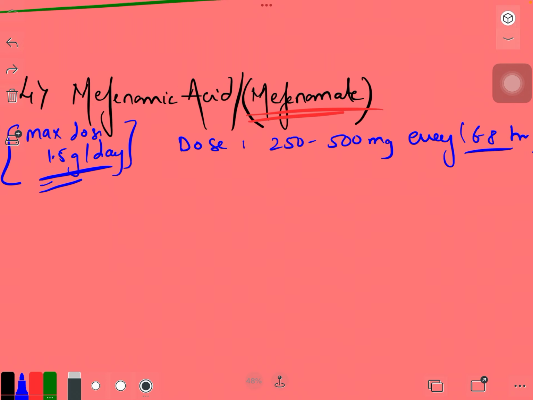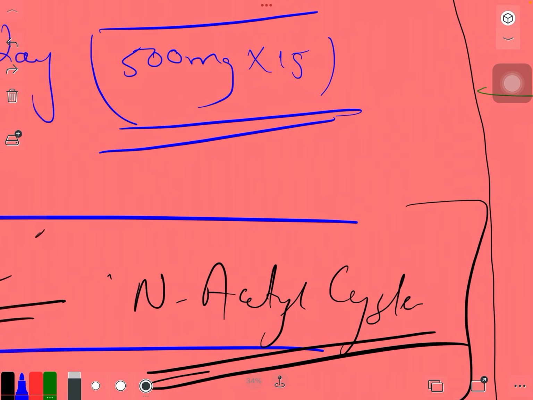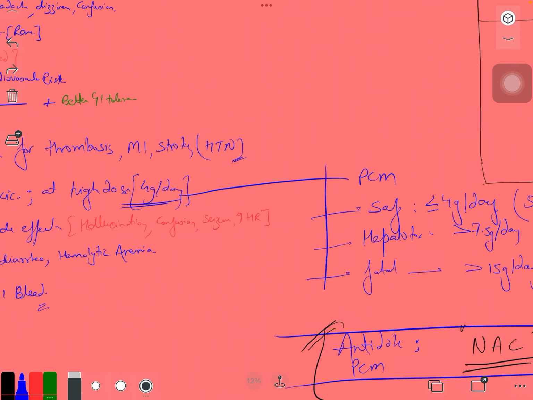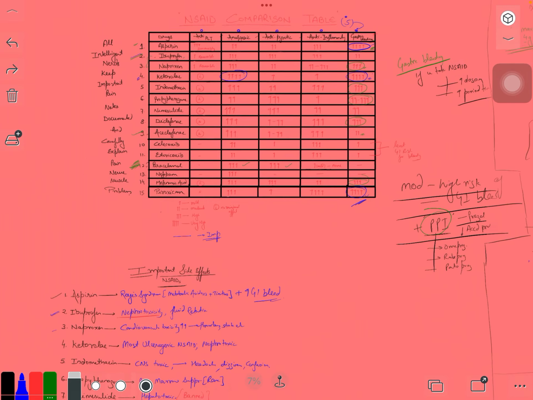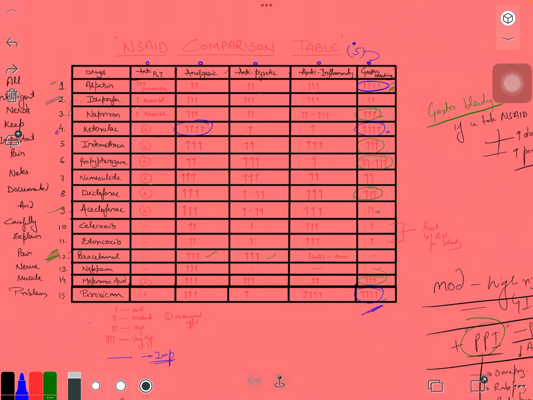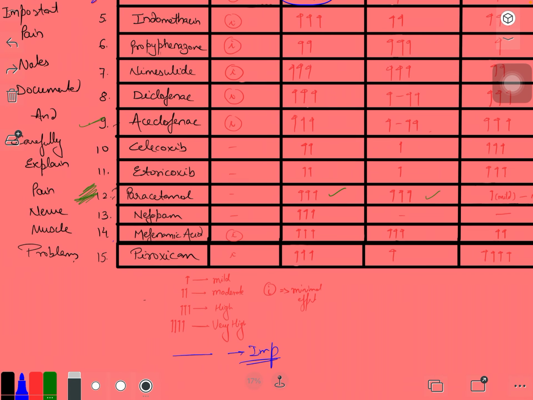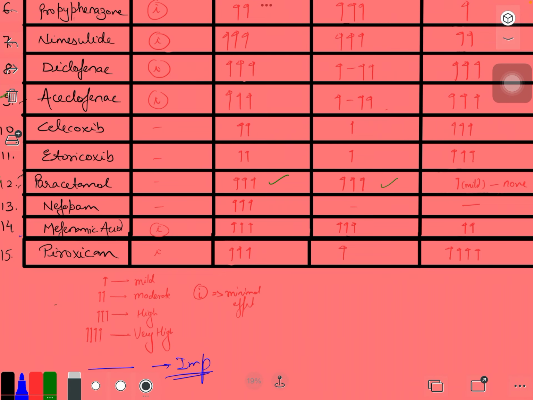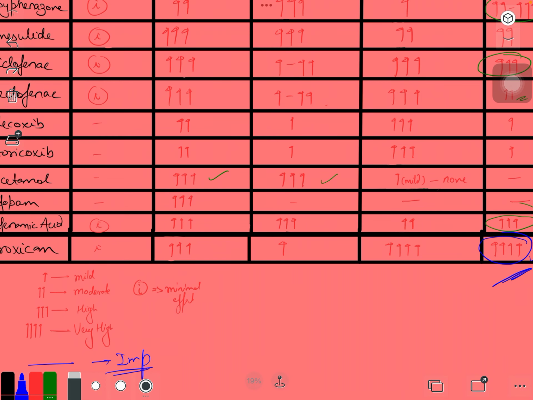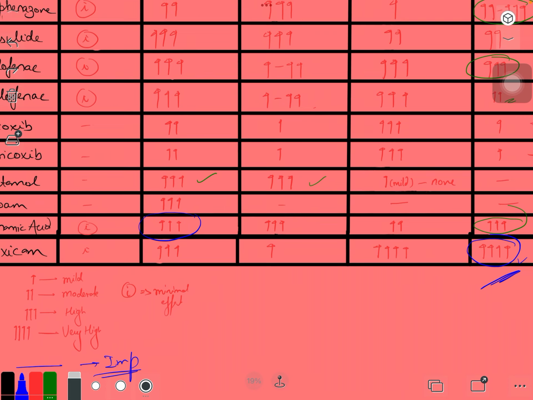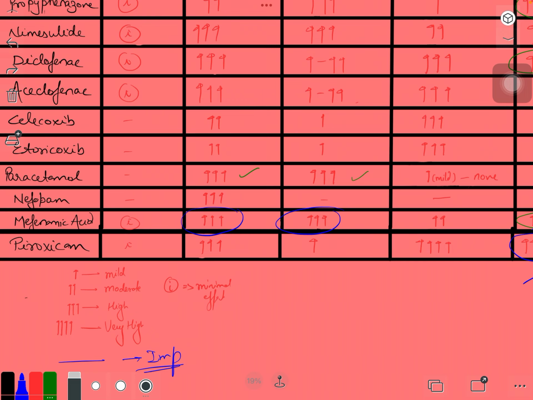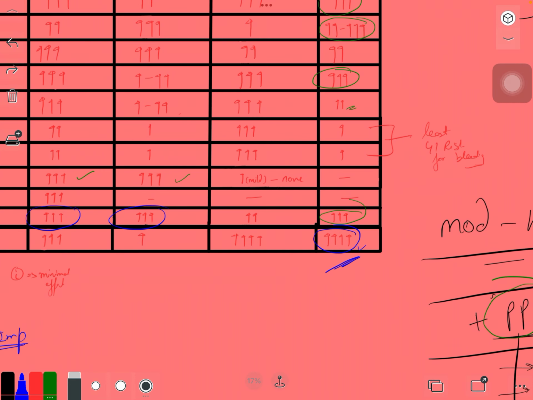Mefenamic acid is a very nice drug for females because it can help us tackle pains. So we are over here at number 14. Mefenamic acid has a very good analgesic property and a very good antipyretic property.